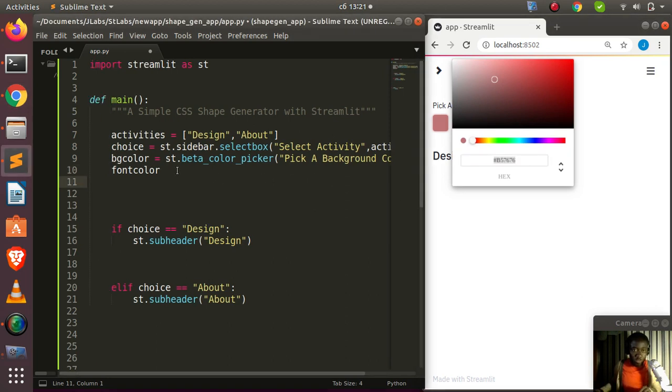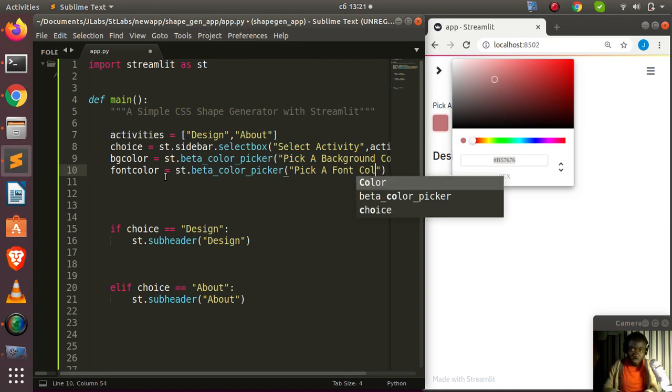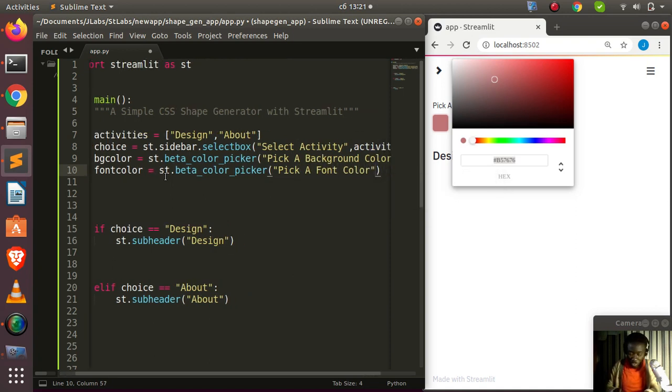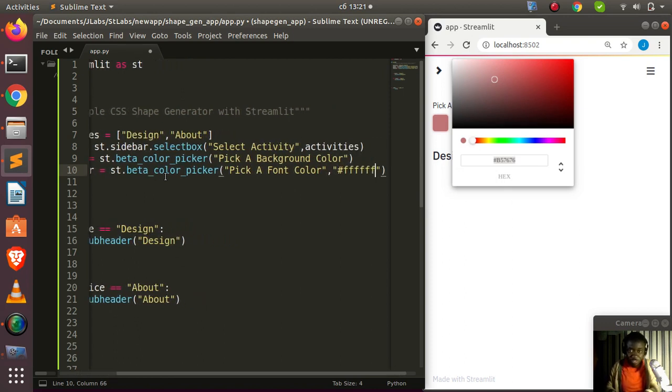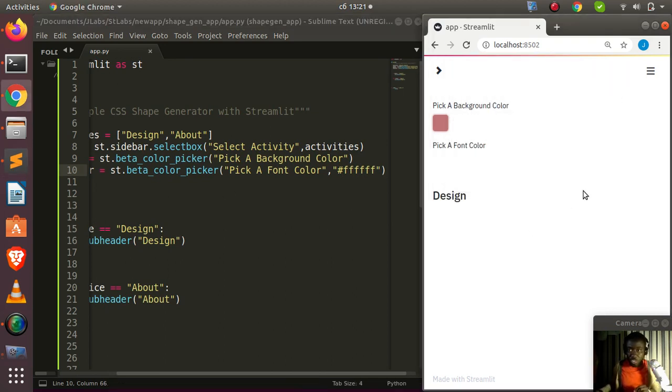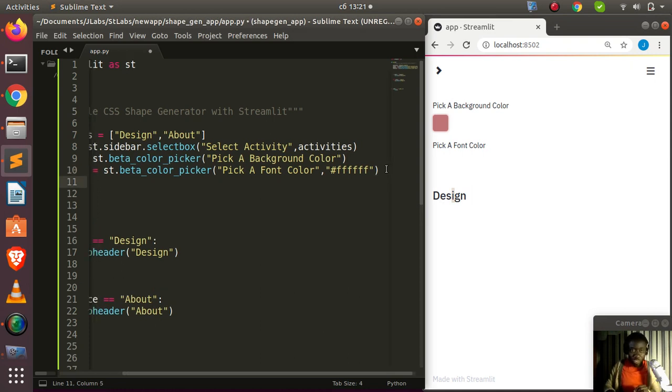So let's go with my font color, which is going to be st.beta_color_picker. Then let's call this one "Pick a font color". Then let's give this one a default color of, let's say, white. So F, how many F? 6, right? Perfect. So if I save it now, it's going to give us another one. So let's show it here. So now it's giving us a font color, right? You can see it here, right? Very interesting.